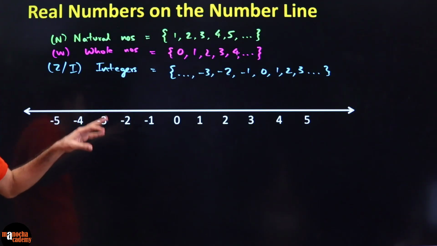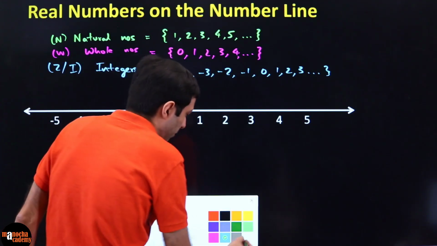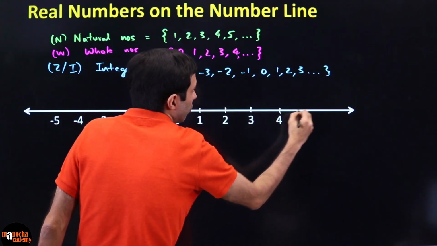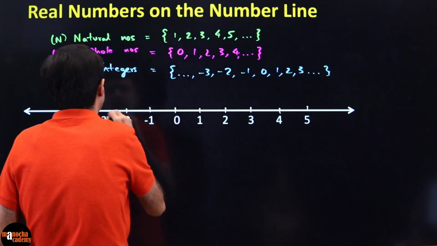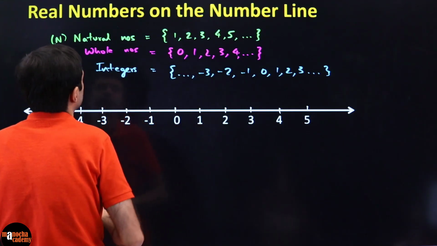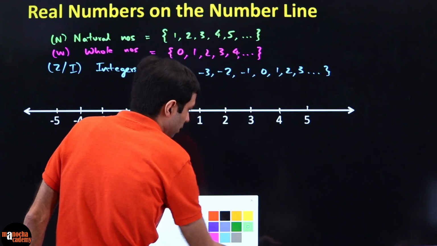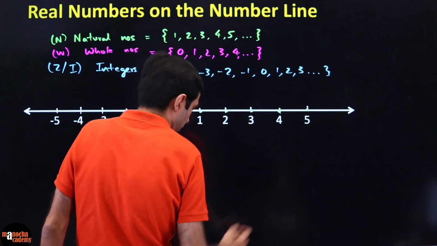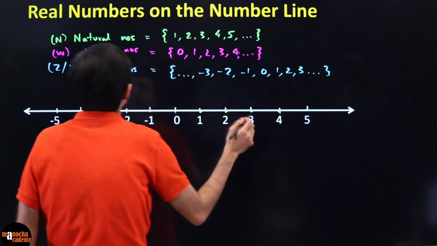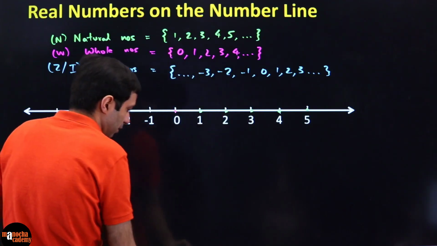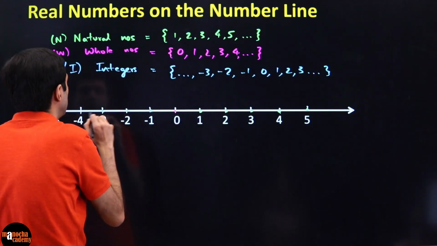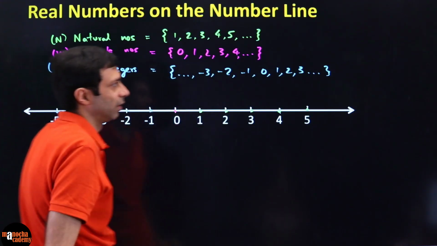Can you represent all these on the number line? You guys have heard of this number line, right? So you have 0 in the middle, you have 1, 2, 3, 4, 5. All these are numbers on the number line. Natural numbers we can put over here: 1, 2, 3, 4, 5, and so on. Whole numbers are all these natural numbers and the 0 as well. Integers are all these numbers and -1, -2, -3, -4, -5, and so on.